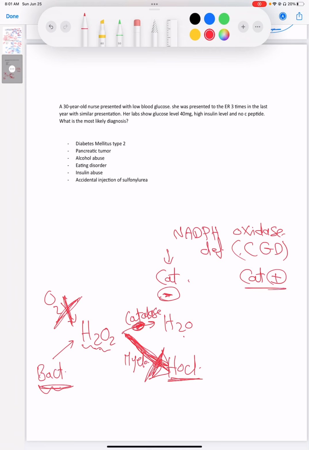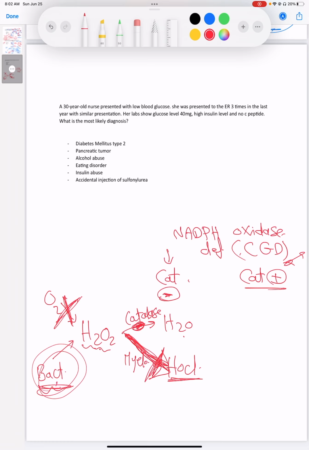Let's go to the second scenario, catalase positive. Again, the only source for H2O2 is the bacteria, because we don't have the enzyme, NADPH oxidase, to convert oxygen to H2O2. So we only have this pathway, right?